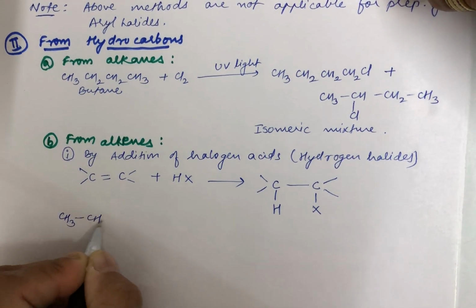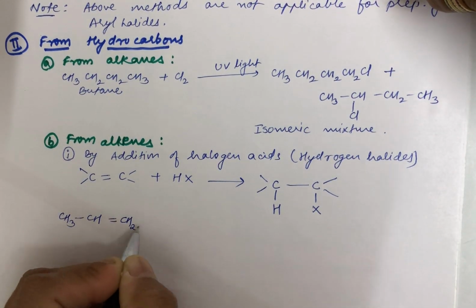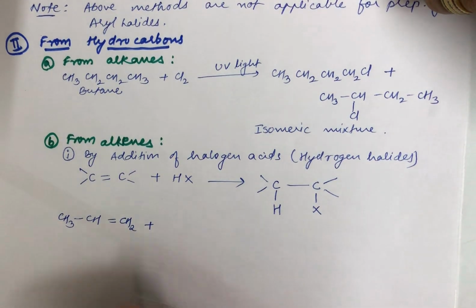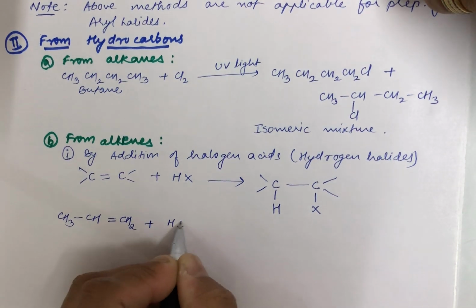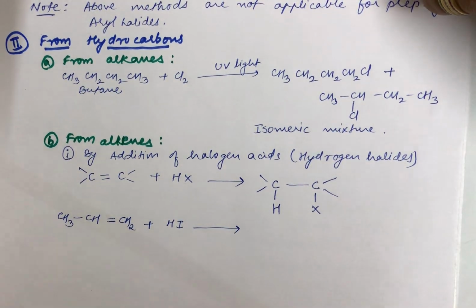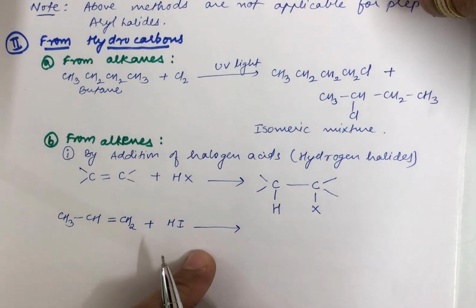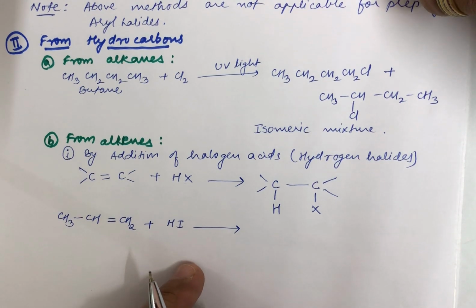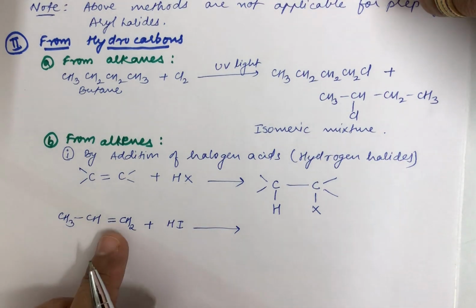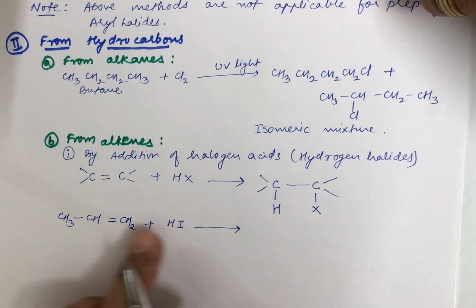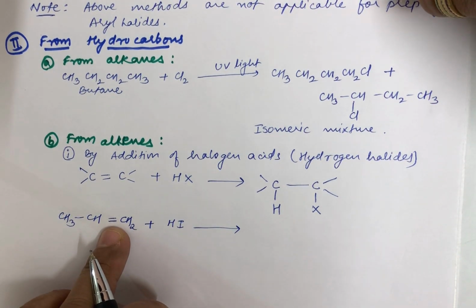So suppose you have an unsymmetrical alkene like this. To this you are adding your HI, any halogen acid. Here, one thing you need to keep in mind is, obviously it is having a double bond, so addition of HI will be taking place across a double bond.